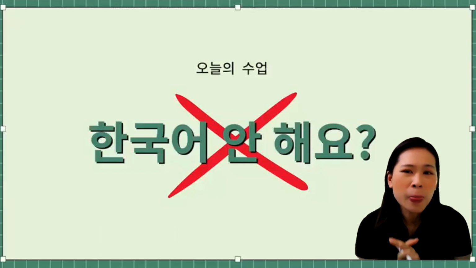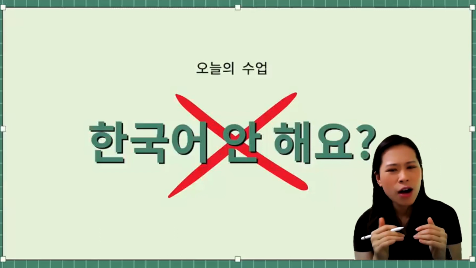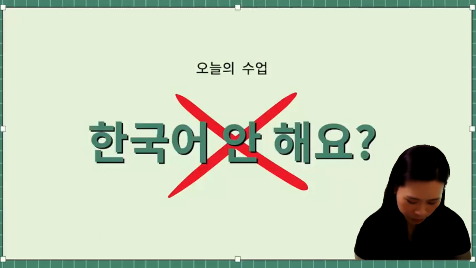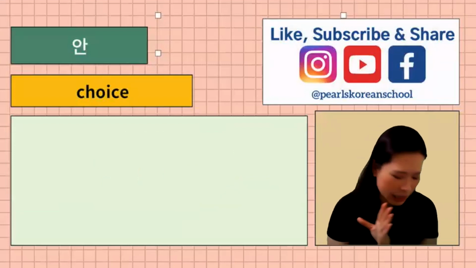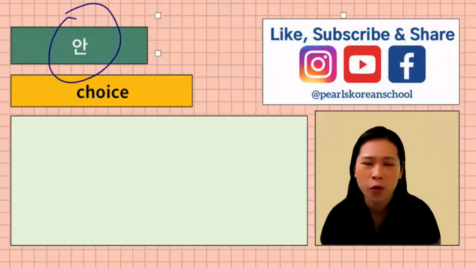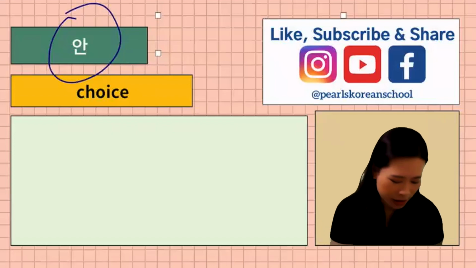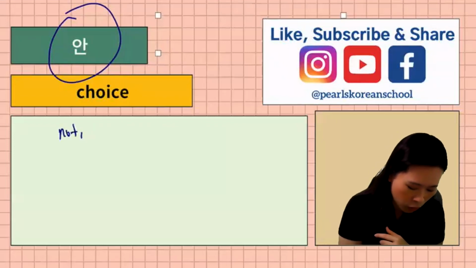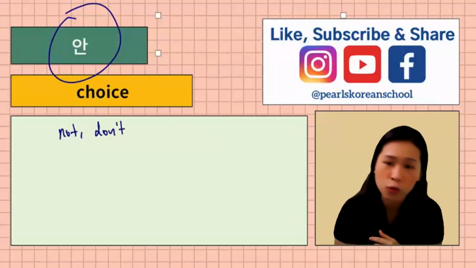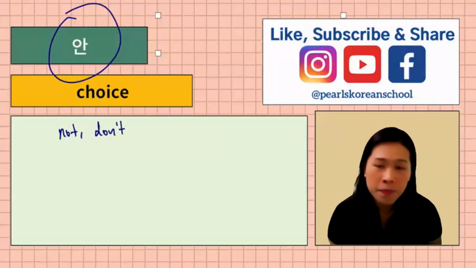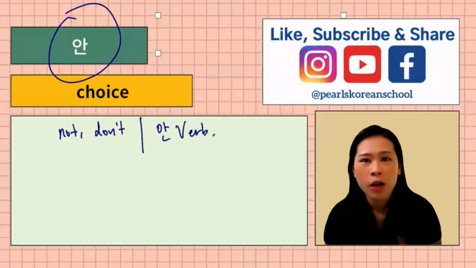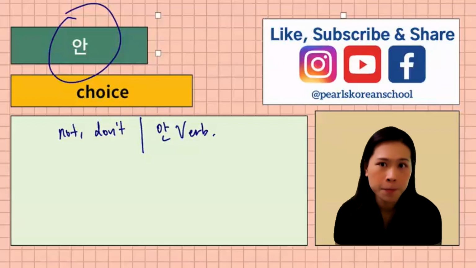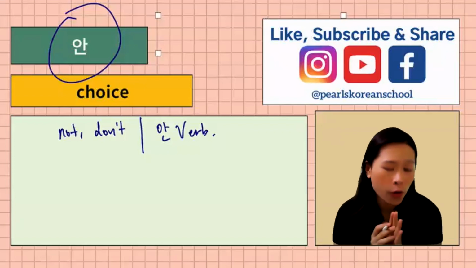So why 한국어 안 해요? 왜 안 돼요? First of all, this 한국어 안 해요 comes from the grammar 안. Now how is 안 used? 안 means kind of like not or don't or do not. We use 안 just before the verb.